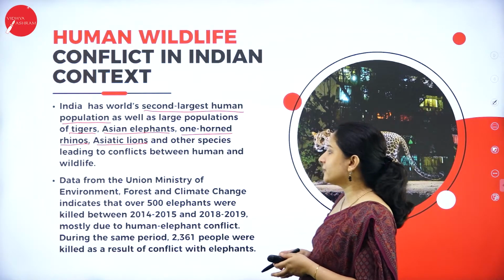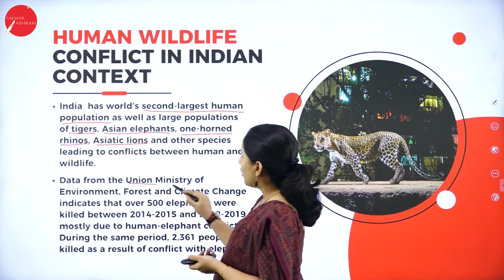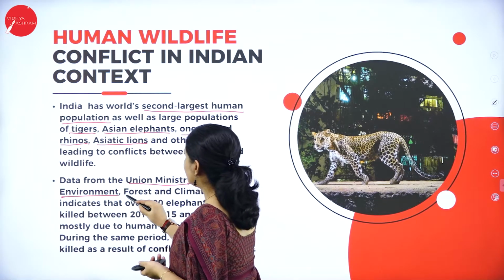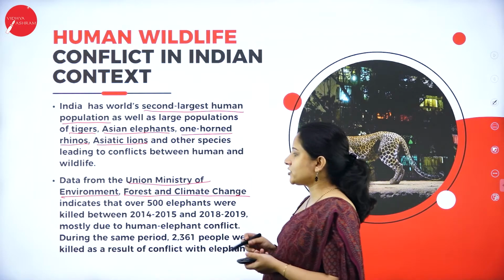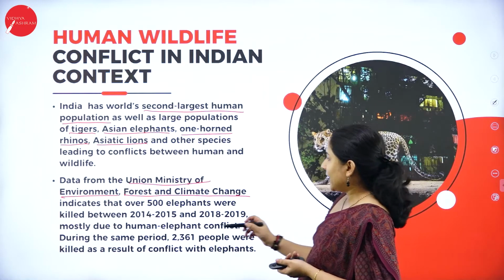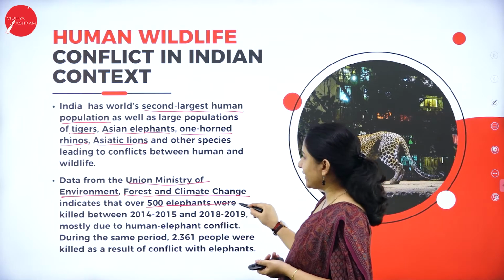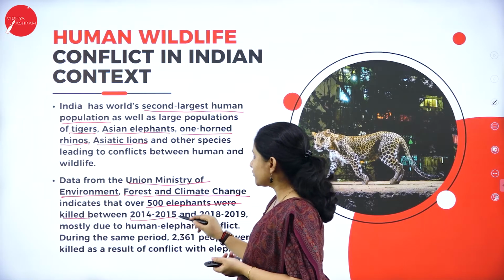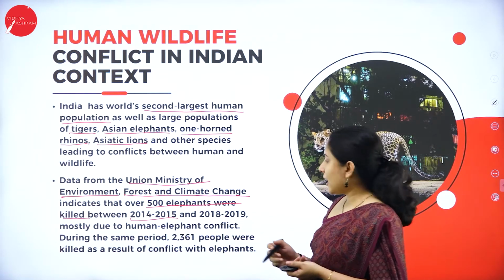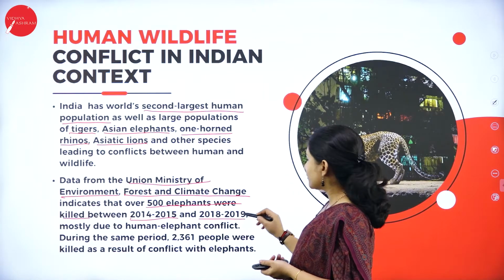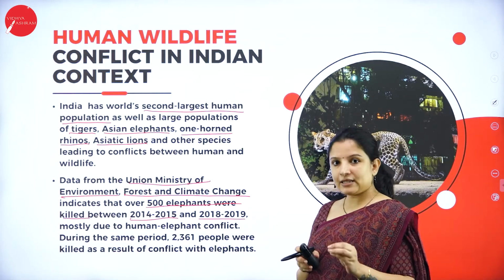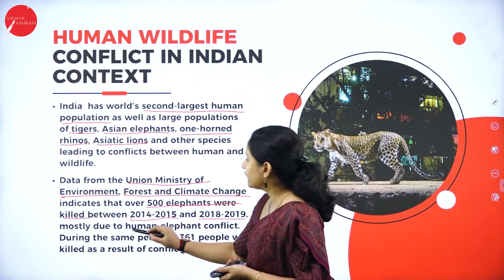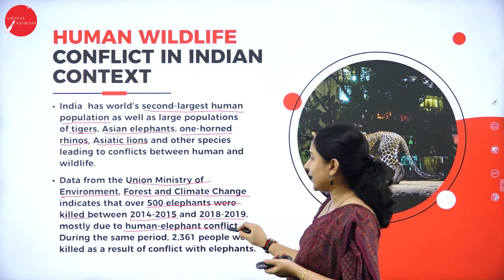So the data from the Union Ministry of Environment, Forest and Climate Change indicates that 500 elephants were killed between 2014-2015 and 2018-2019, mainly because of conflict between humans and elephants.